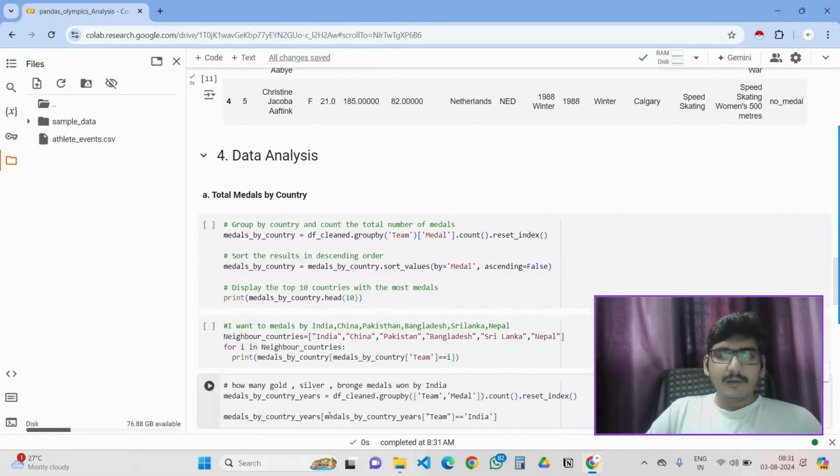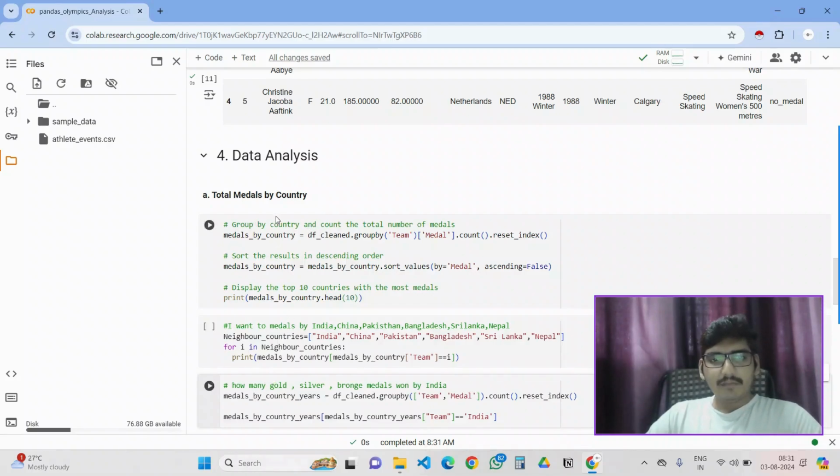Okay, let's go to the analysis part now. In the analysis, I am only concentrating on medals because the medals decide the Olympics ranking and everything. The players or country, everything revolves around the medals. So I'm taking the medals as the criteria.